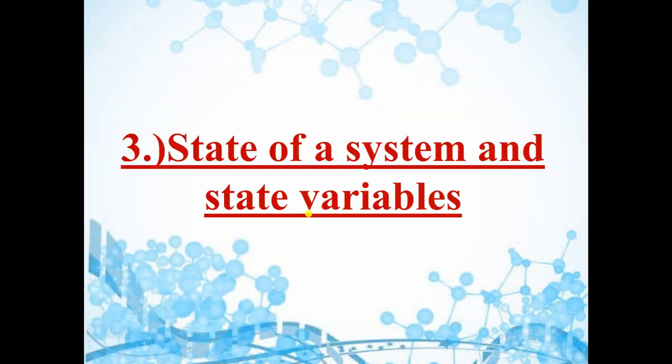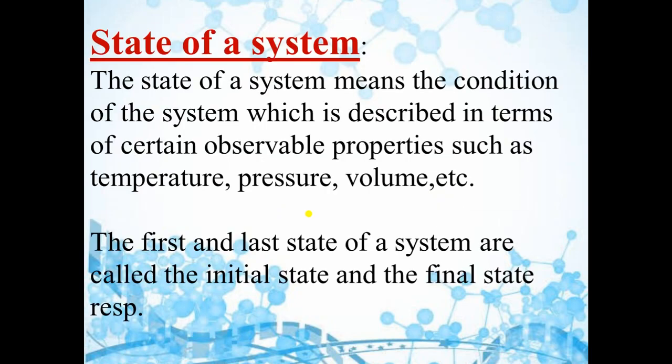Now the next terms are state of a system and state variables. So what is state of a system? State of the system means condition of the system. Conditions like the observable properties like temperature, pressure, volume. When we describe a system, then we describe it with some observable properties, like temperature, pressure, volume. So these properties describe the state of a system.